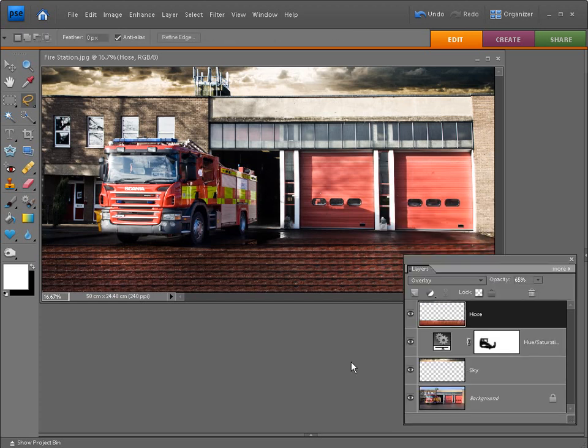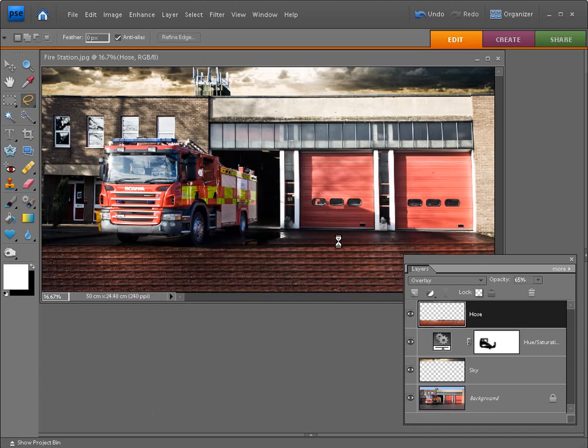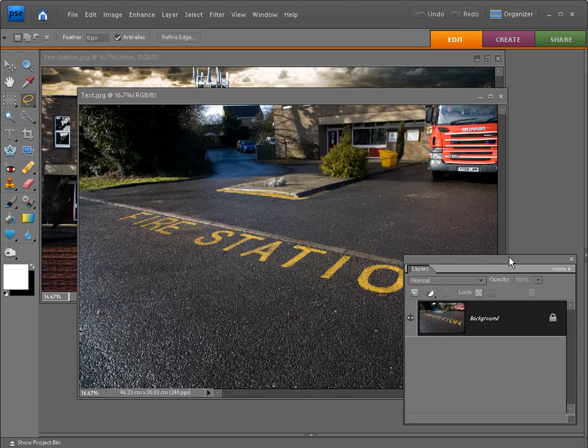The next step in the technique involves us adding a bit of foreground text. So go up to File, go down to Open, go back into the Start Images folder and find the file text.jpg, and then click on Open to load it up. Now my layers palette is in the way at the moment, so I'm just going to move that well out of the way for the second.